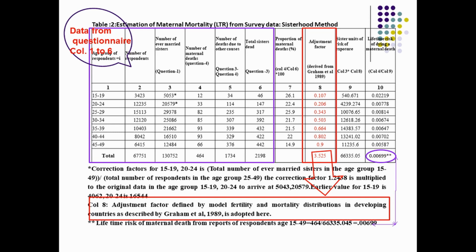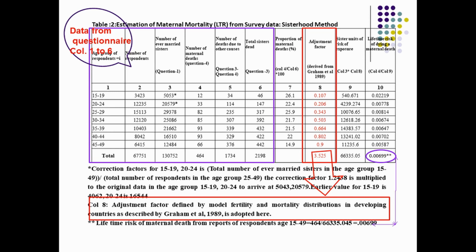The first column is the age group, and the second column is the number of women who have responded to the question, and column 3 is the number of women's ever married sisters, derived from question number 1, and column 4 will give the number of maternal deaths among the sisters